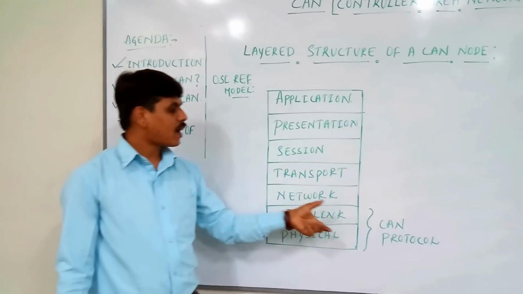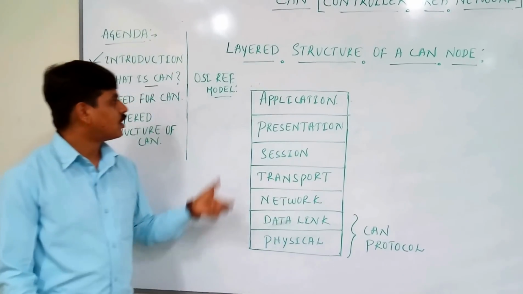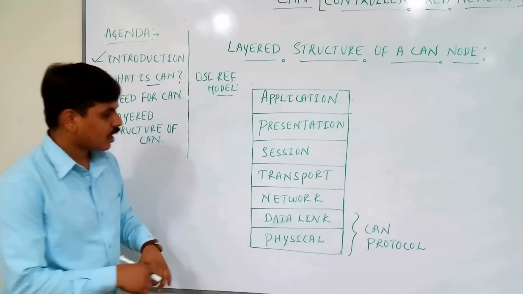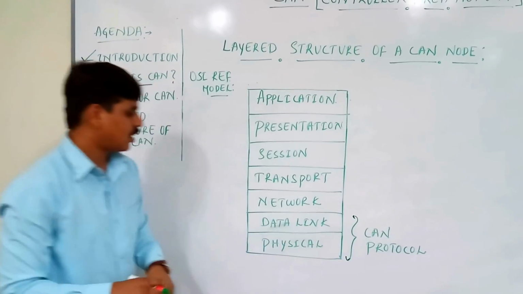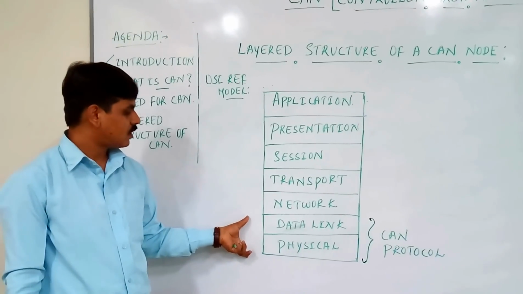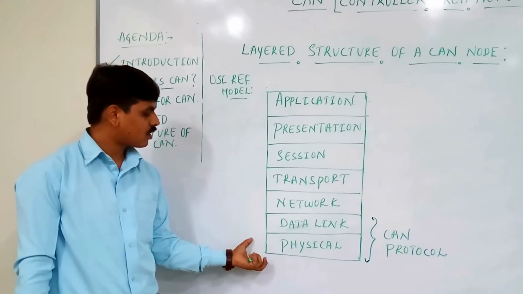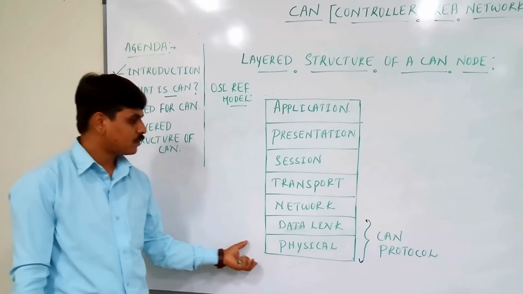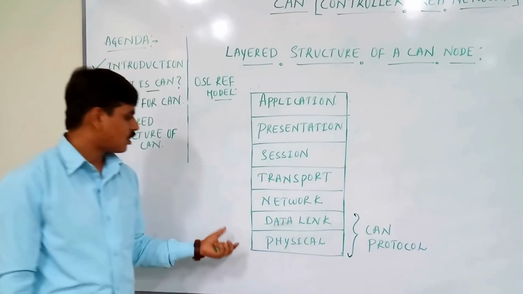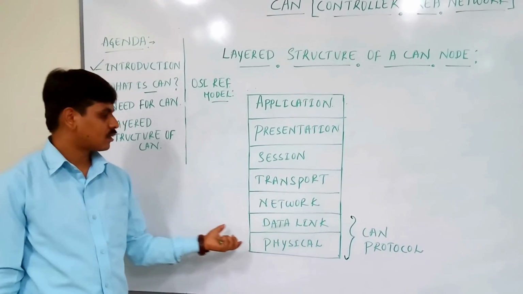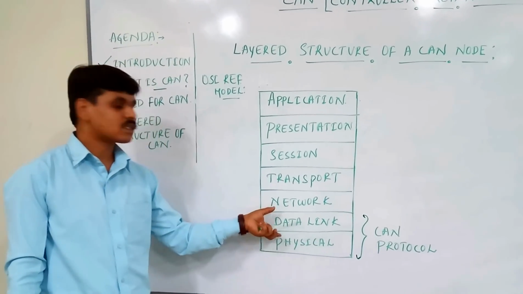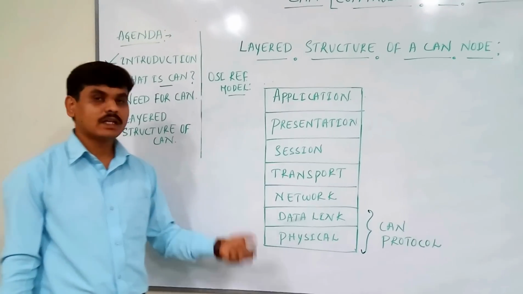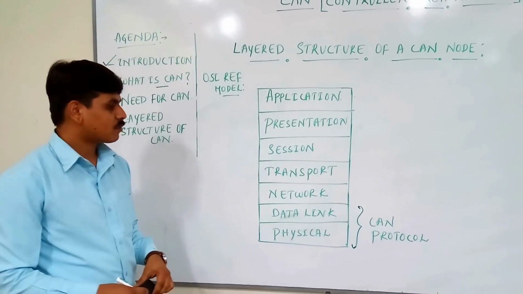But if we map the CAN protocol into the OSI reference model, the CAN protocol comes into the physical and data link layer. So here we will see one by one what exactly the physical layer does in the CAN protocol, what functionalities the data link layer provides, and what the responsibilities of the physical and data link layers are in the CAN protocol. Let's see one by one.